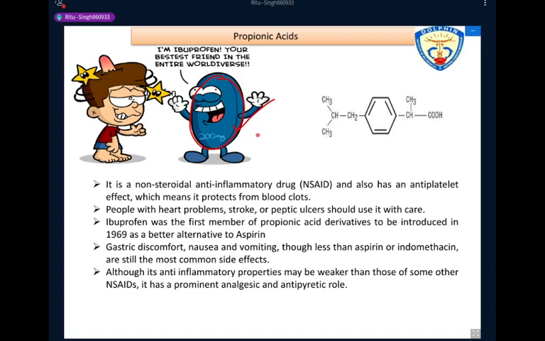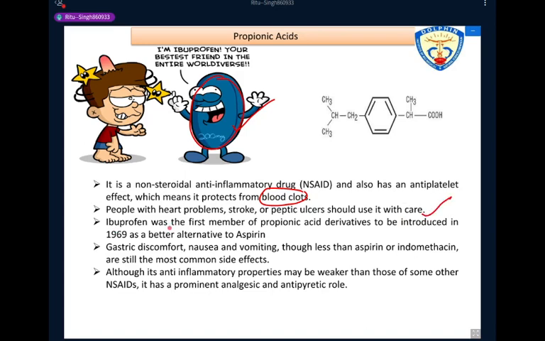It is a non-steroidal anti-inflammatory drug and also has an antiplatelet effect, which means it protects from blood clots. People with heart problems, stroke, or peptic ulcer should use it with care.